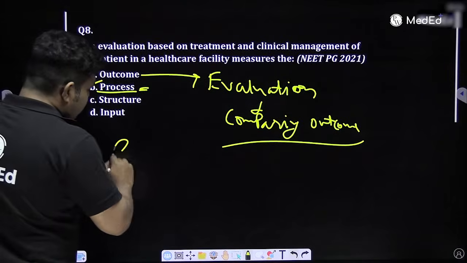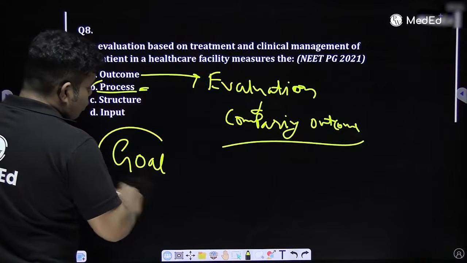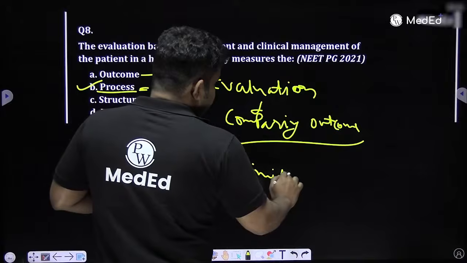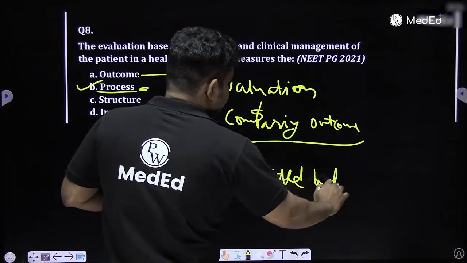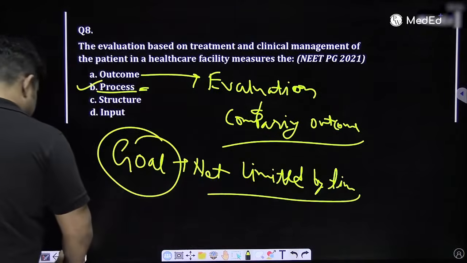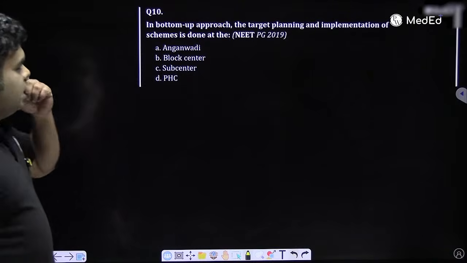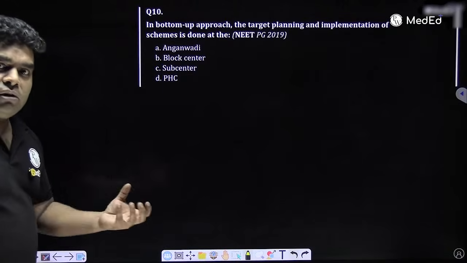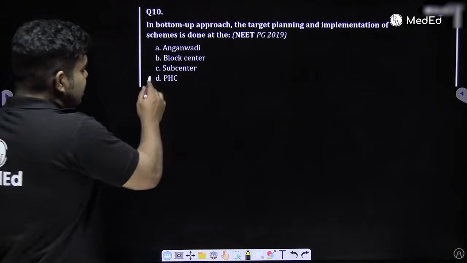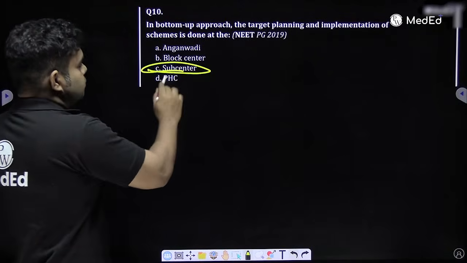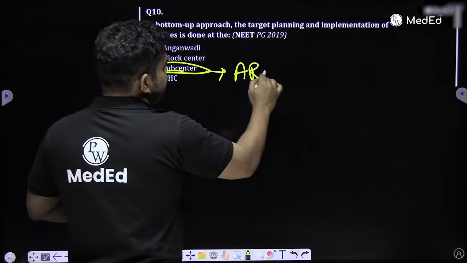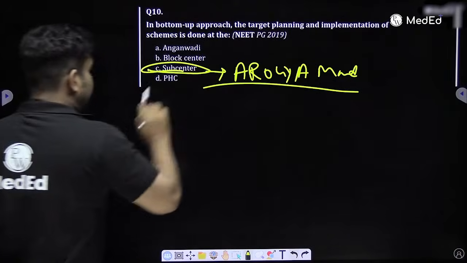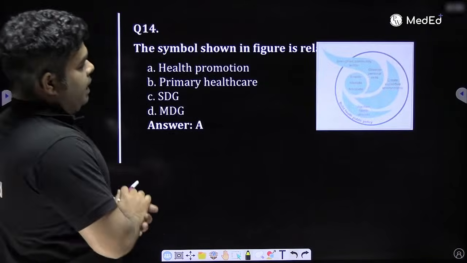And do remember, there is one thing, goal. Goal is not limited by time. Vision is limited by time, but not goal. And this is a very confusing question they ask again and again. So we have discussed it. Last question, in the bottom up approach, what is the basic unit of implementing from bottom up? The basic unit was subcenter, but now it is no more subcenter. We call it Ayushman Arogya Mandir. So the basic unit of implementation is being changed.